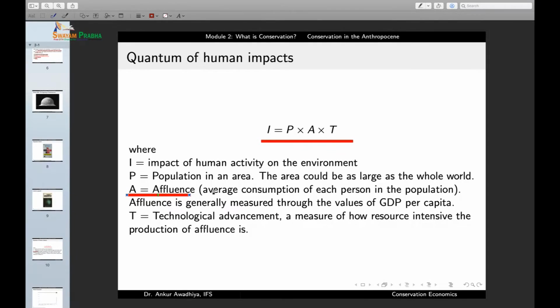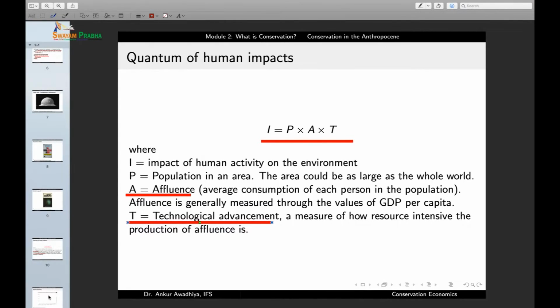And so the amount of impact that you will have by using a large amount of resources will also be large. So I is also proportional to A. And I is also proportional to the technological advancement, or a measure of how resource intensive the production of affluence is. So I is equal to P into A into T.